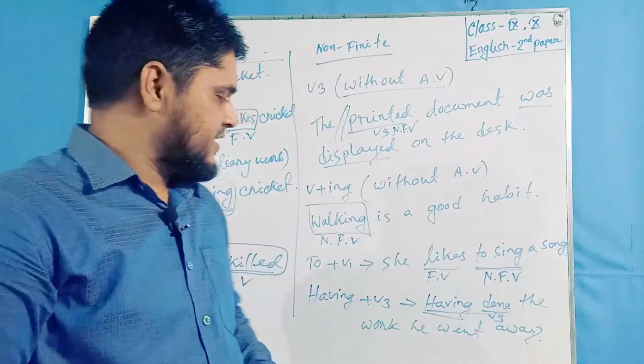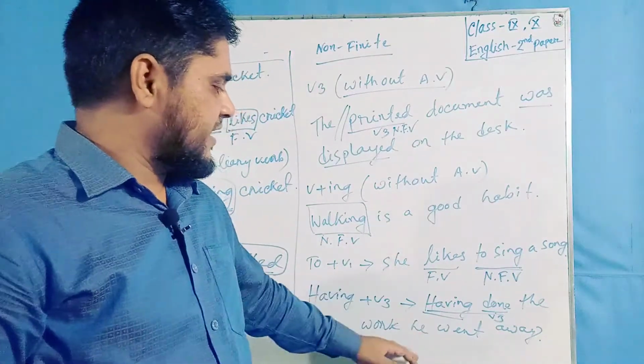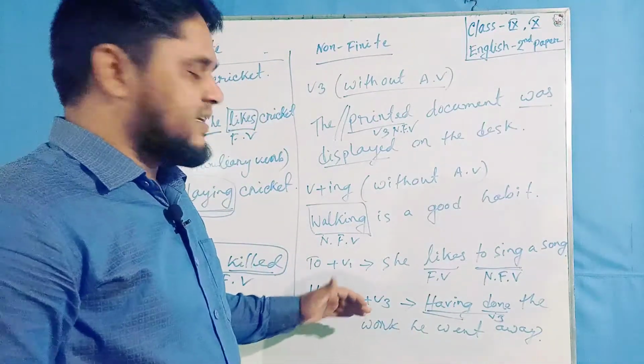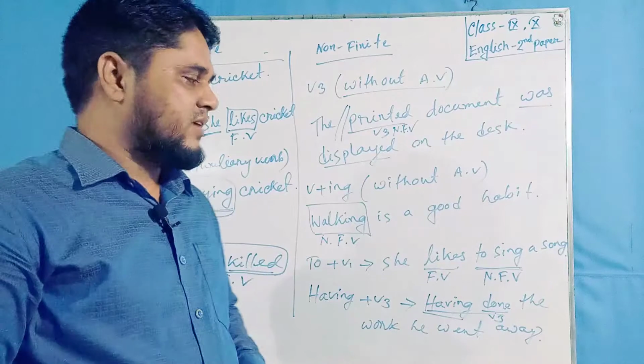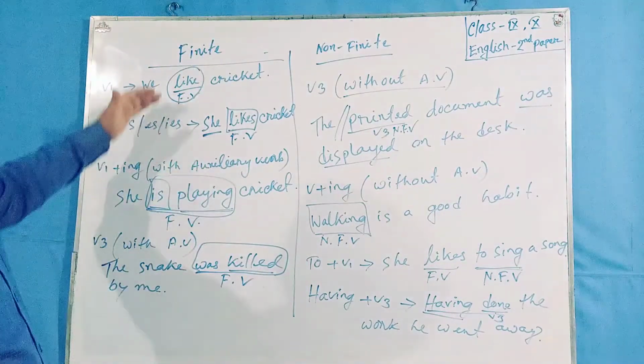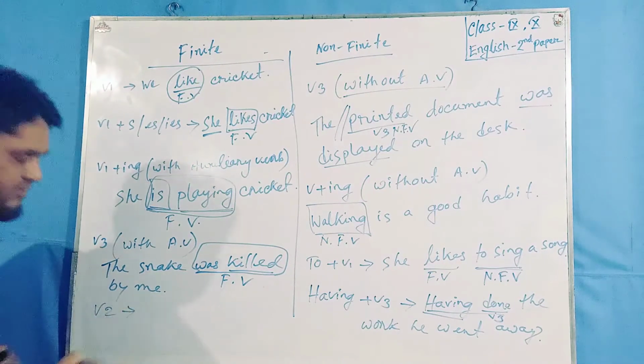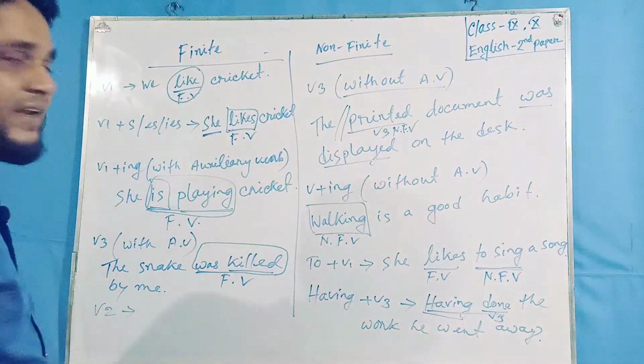I think you can now easily identify whether it is a finite or non-finite verb. Another form of finite verb may be V2. V2 is also a finite verb.